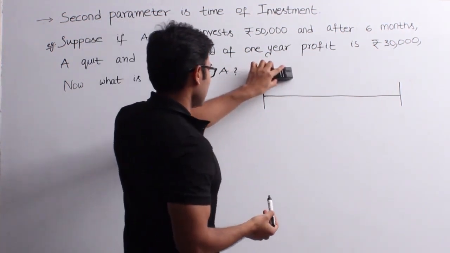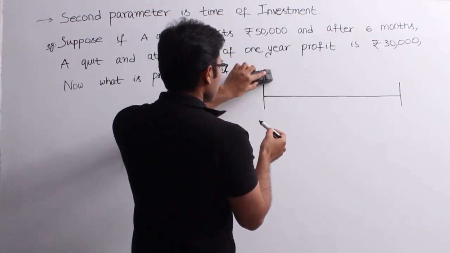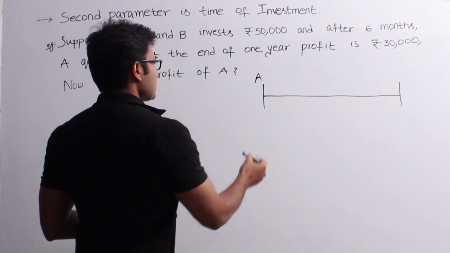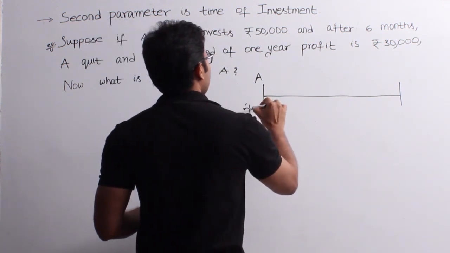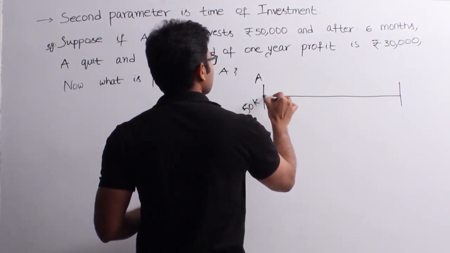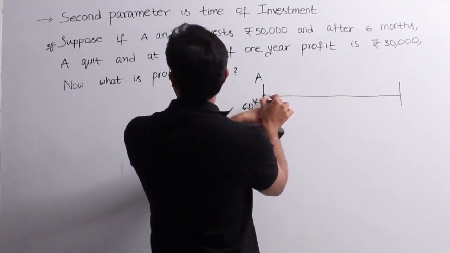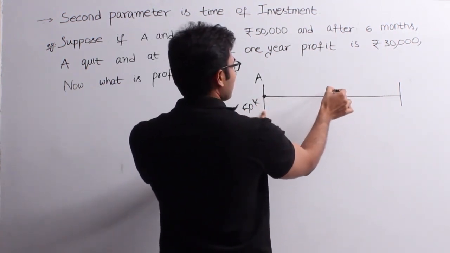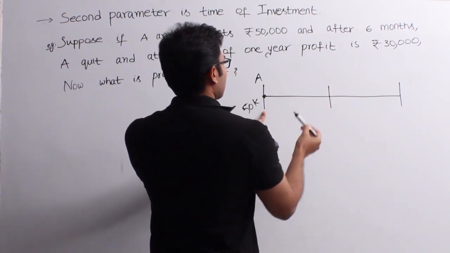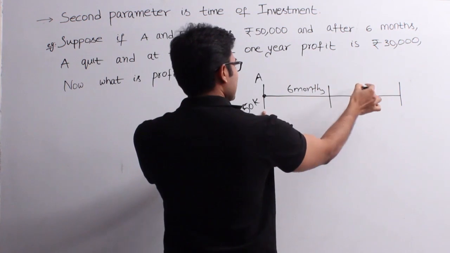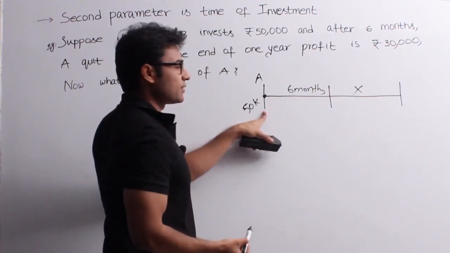Okay, let us assume that this is A's timeline. A has invested 50,000 rupees at this point, and he let it be there till this point, right? 6 months. And for the next half he is not there.